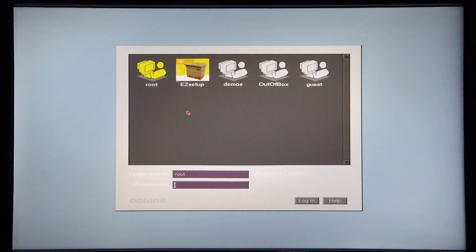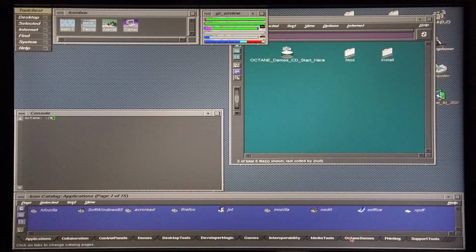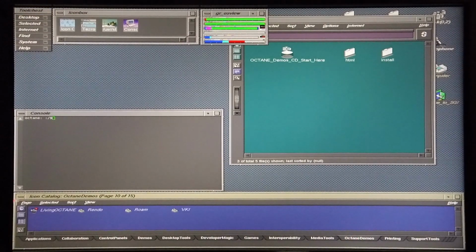Log back in as root. And the Octane demos folder now appears in the icon catalog.